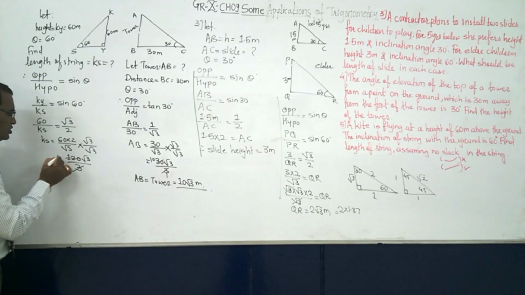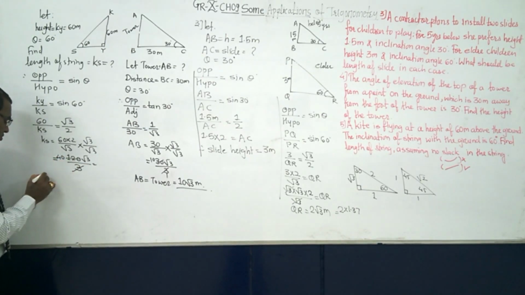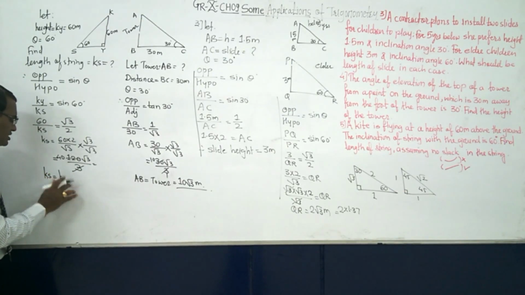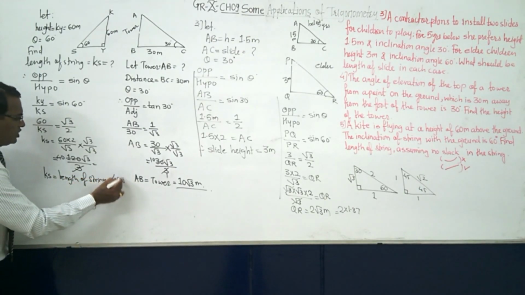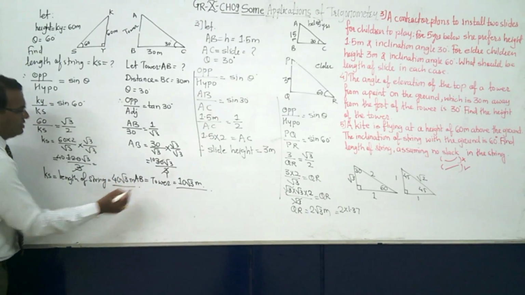So 3 4s are 12 and then 0s are there. So KS, that is equal to total length of the string. Length of string is equal to 40 root 3 meter.